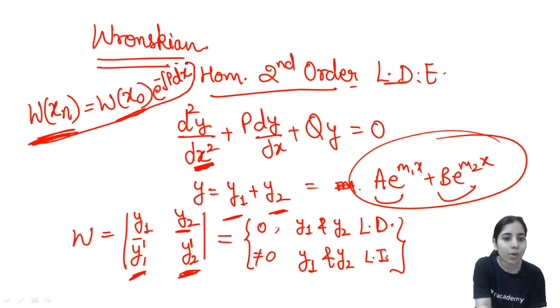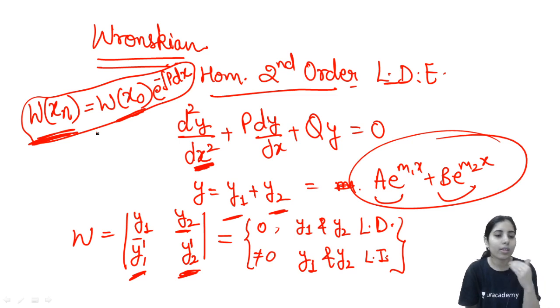By using this formula, you can find the Wronskian value at the lower value or the greater value, wherever you want to find it.